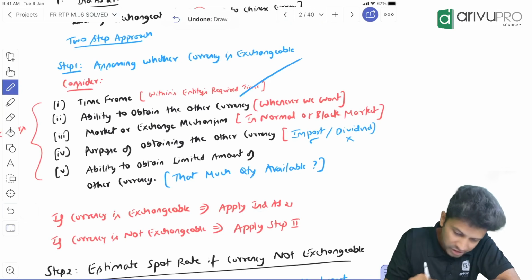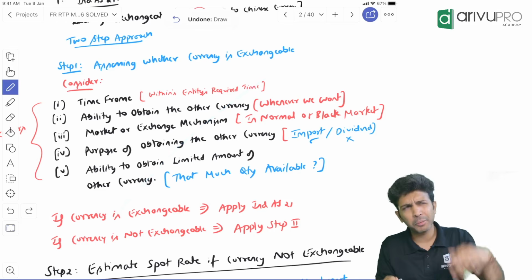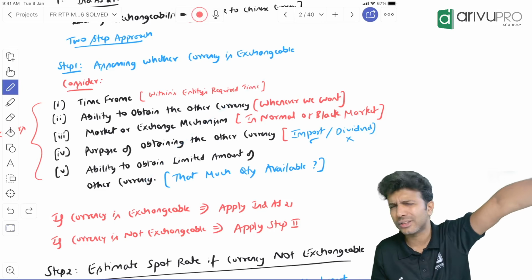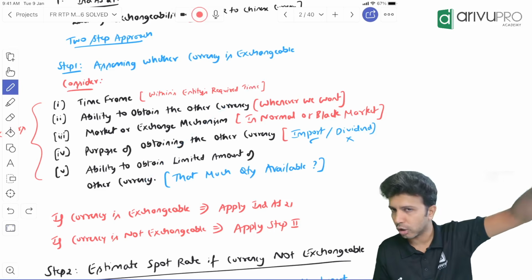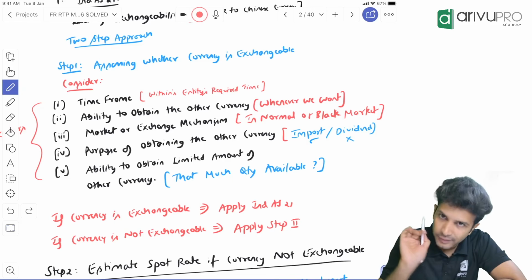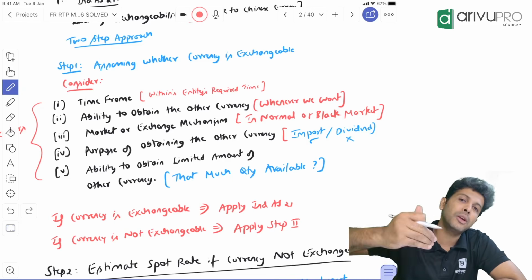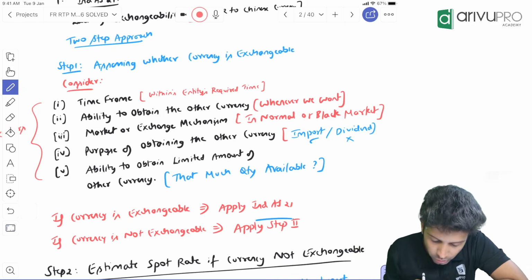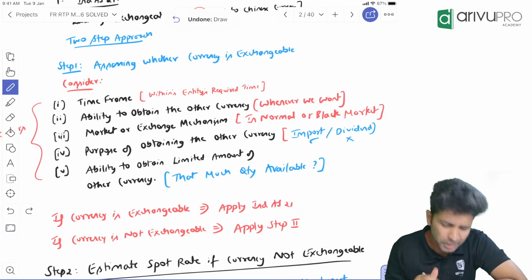If currencies are exchangeable, that's it. Answer stops at step number 1 and you do your normal Ind AS 21 accounting, whatever you're doing, continue with the same. No extra disclosure, nothing. All good. If only step number 1 fails, and you conclude that currencies are not exchangeable, then only you will come to step number 2. What is step number 2?